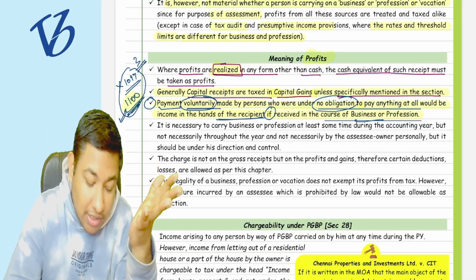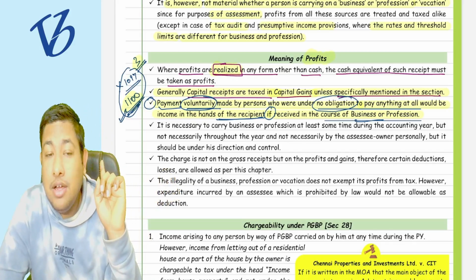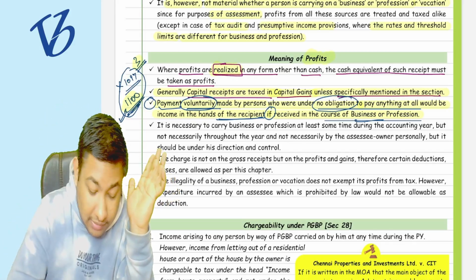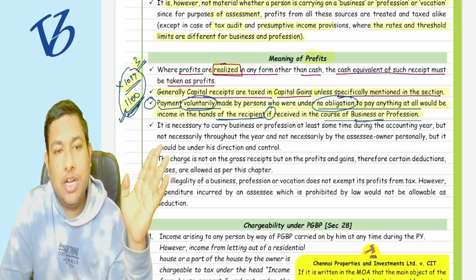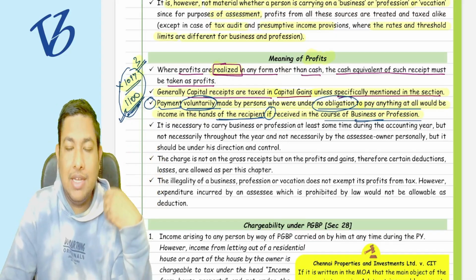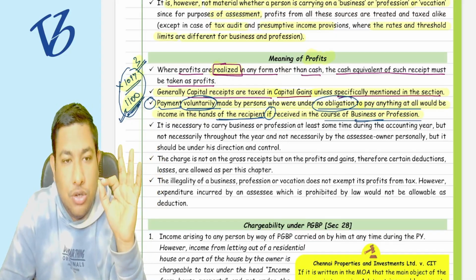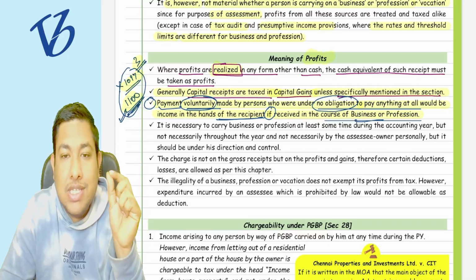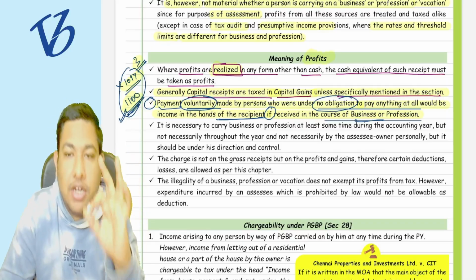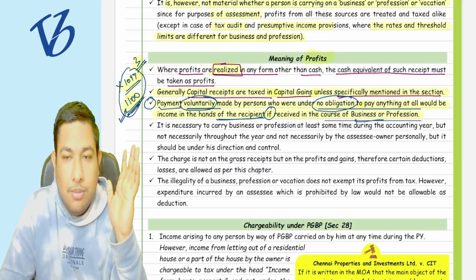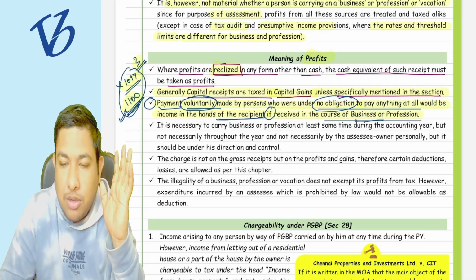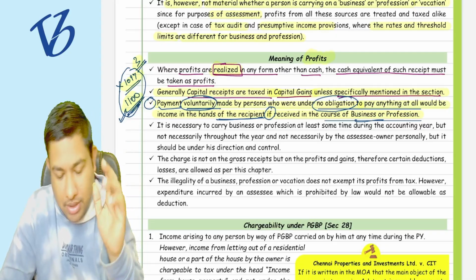Even if you have paid the 3 rupees voluntarily, the restaurant business cannot say, I had made the bill of 1097, that person has paid it voluntarily, so my income should be 1097. No, it should be 1100 only. The payment voluntarily made will also be considered as a receipt of the business or profession. Understood this point as well? Shall I move forward? Yes.